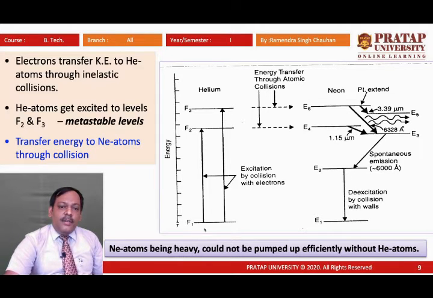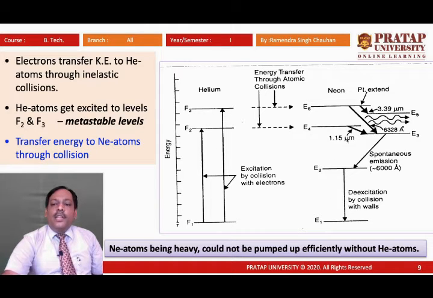Here is helium: F1, F2, F3 represent the energy levels of the helium atom, and E1, E2, E3, E4, E5 and E6 represent the energy levels of neon atoms. F1 is the ground state of the helium atom and E1 is the ground state of the neon atom.